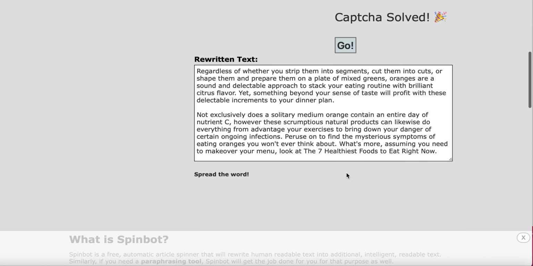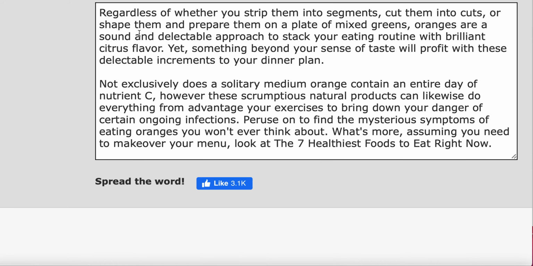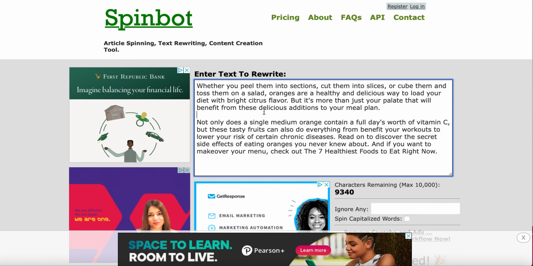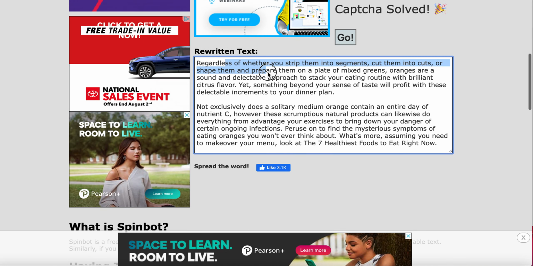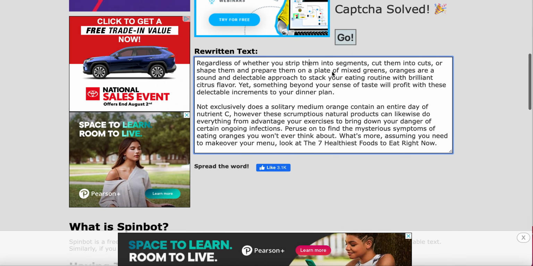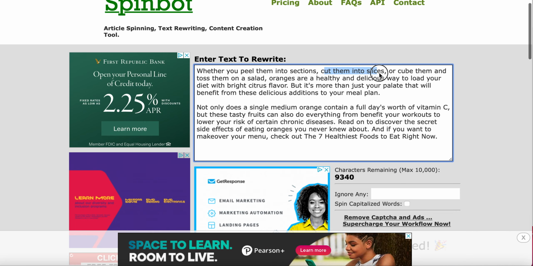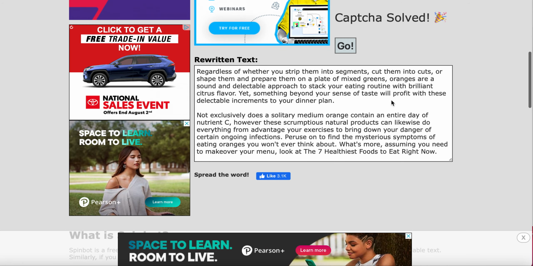So what it just did, once you click on it, it just reorganized, or I should say rephrased, the entire sentence. So if you look, whether you peel them into sections, strip them into segments, cut them into cuts, cut them into slices, cut them into cuts.